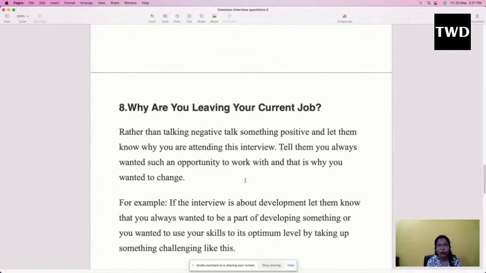First of all, whenever you give any interview, think in your mind whether you are eligible for this position, whether you possess all the skills they are asking for. After that, you need to prepare yourself accordingly, and only then go for the interview.